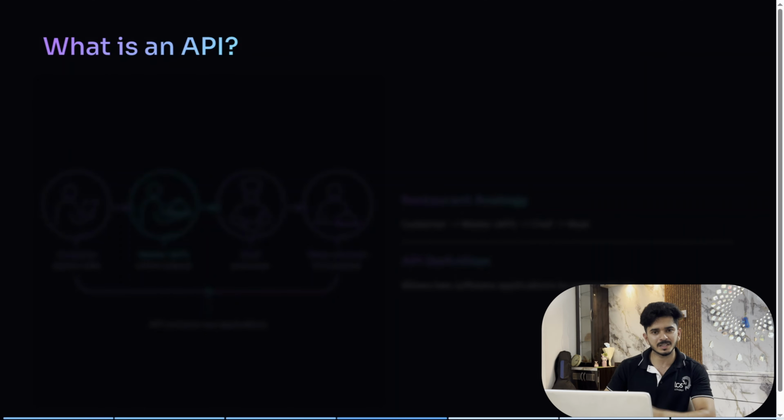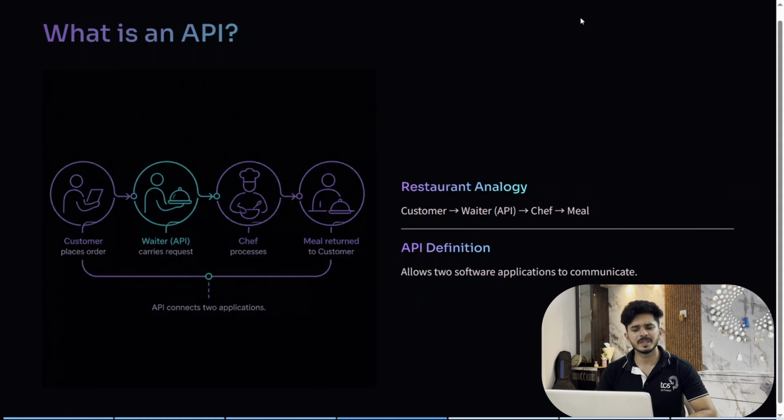There's a girl called Nisha. She wants to meet her boyfriend, and her boyfriend is just residing a bridge away. Here, bridge acts as an API between Nisha and her boyfriend. Am I clear? Okay, API is something that connects two people. In simple terms, API is something that connects two applications, maybe two servers, maybe two clients, or maybe server to client. The thing that comes between, which is responsible for connecting two different items, can be called an API. Simple definition of the API would be: it allows two software applications to communicate.